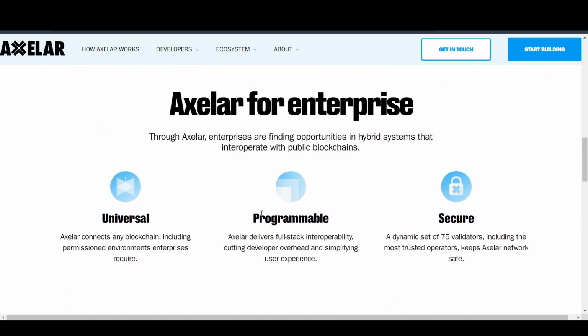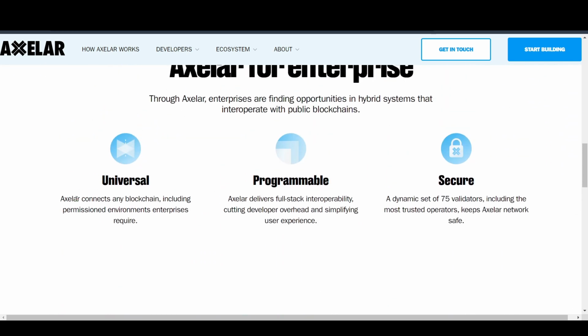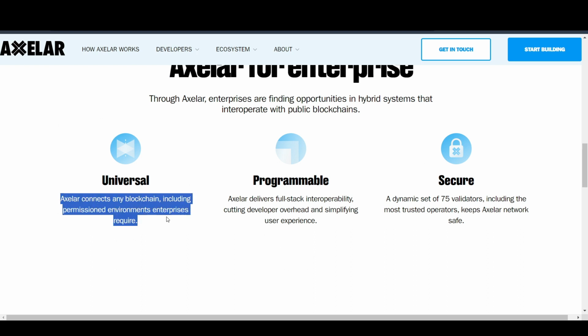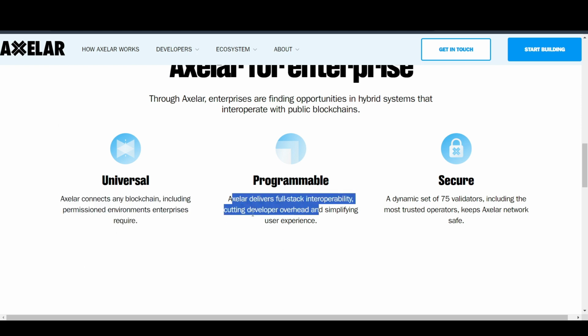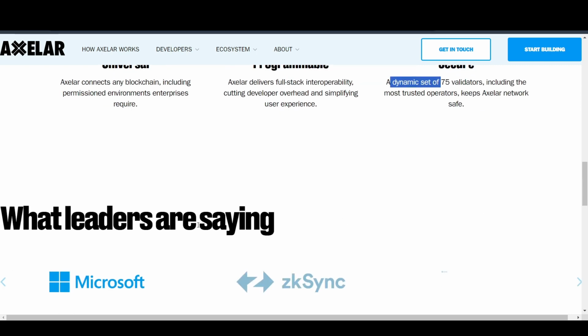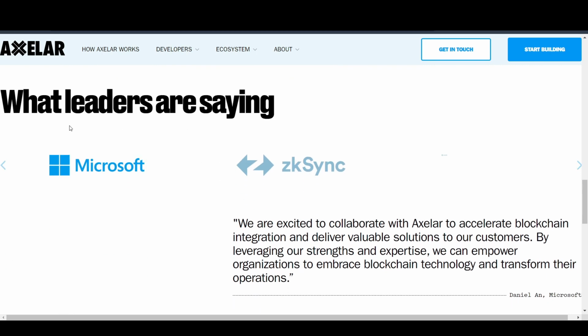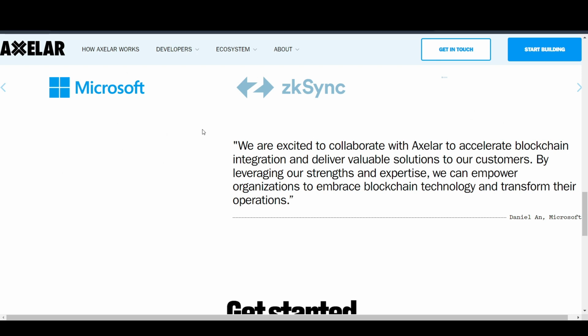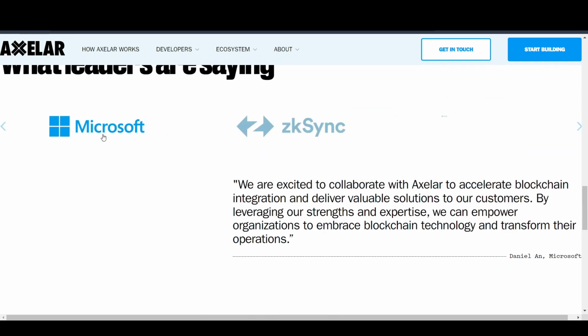So this is what they offer. We have Axelar connects any blockchain, including permissioned environments and enterprise requirements. Axelar delivers full stack interoperability, cutting developer overhead and simplifying the user experience. We have a dynamic set of 75 validators on the Axelar network as well. We also have what Microsoft and ZkSync are saying.